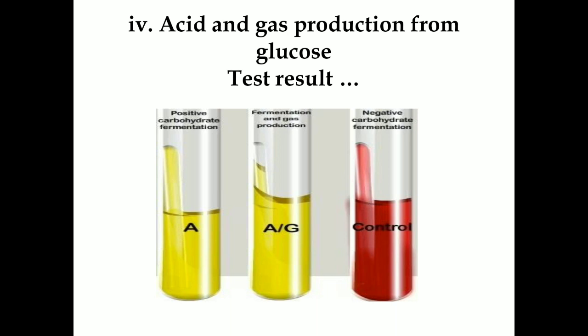You will see a color change from reddish to yellow. The color change indicates that acid is produced by the bacteria. Then a gap in the tube indicates a positive test for gas production.